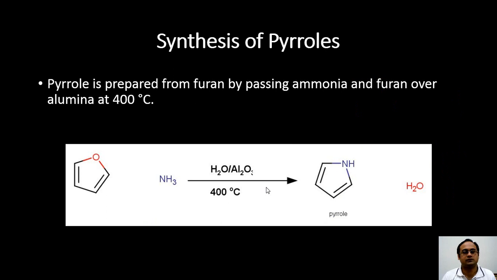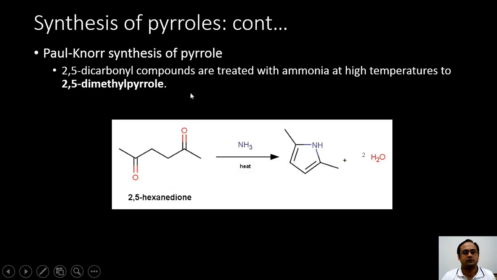Now let us turn to the synthesis of pyrroles. Pyrrole itself can be prepared from furan by passing furan gas and ammonia over alumina at high temperatures. Under these conditions, a reaction will take place, losing water and forming the pyrrole. But there are better methods of synthesizing substituted pyrroles.